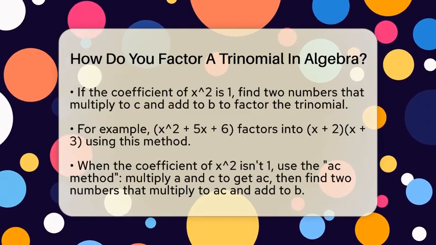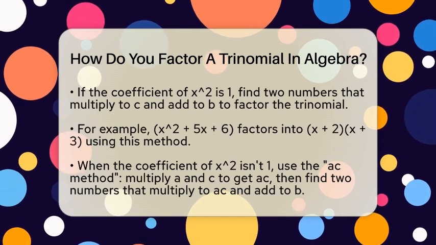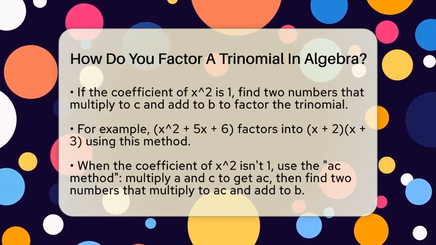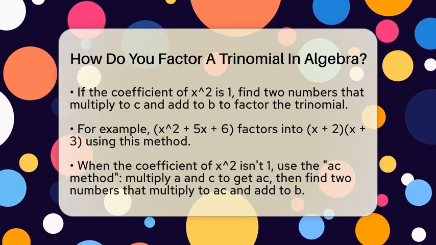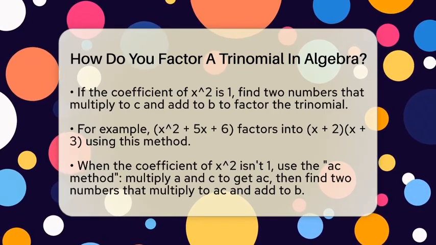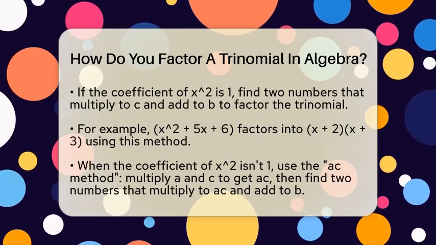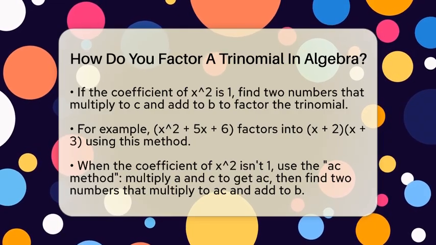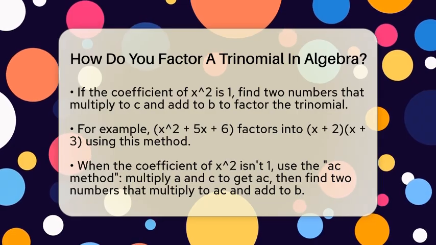If the coefficient of x² is 1, which means the trinomial looks like x² + bx + c, then you just need to find 2 numbers that multiply to c and add to b. For instance, if you have x² + 5x + 6, look for 2 numbers that multiply to 6 and add to 5. These are 2 and 3. So the factors are (x + 2) and (x + 3). When you multiply these binomials back, you get the original trinomial.